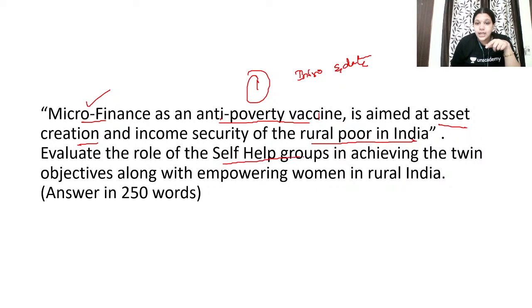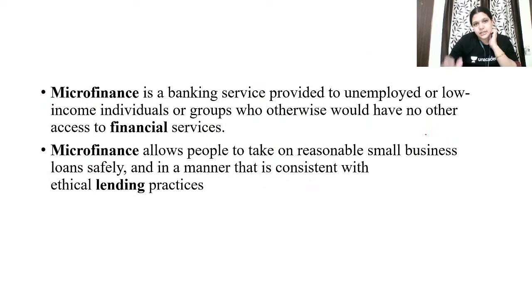Second, they are asking about self-help groups in achieving the twin objectives along with empowering women in rural India. So, how are self-help groups using microfinance to achieve the twin objectives? One objective is the rural poor in India. Second objective is empowering women in India. How? We are going to see that. First, what is microfinance? Definitely, you should write the definition. Microfinance is a banking service provided to unemployed or low income individuals or groups who otherwise would have no other access to financial services. Definition is a must.